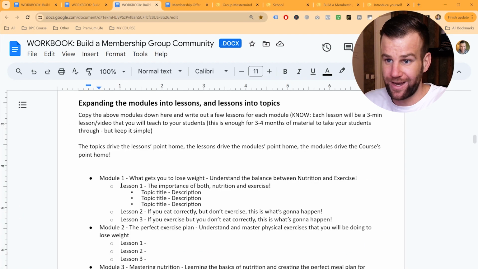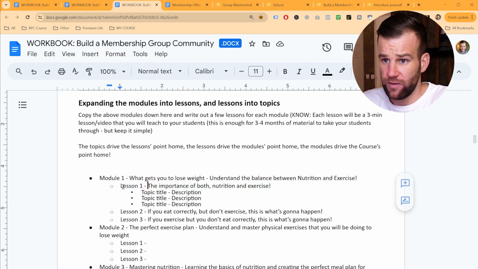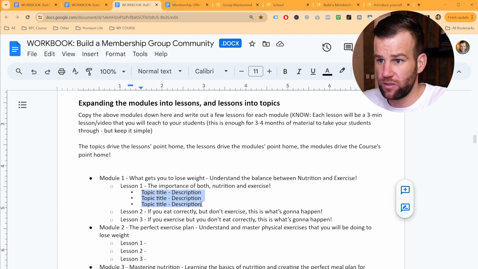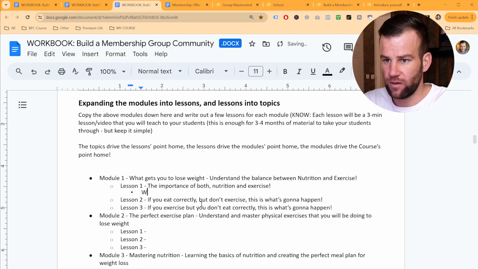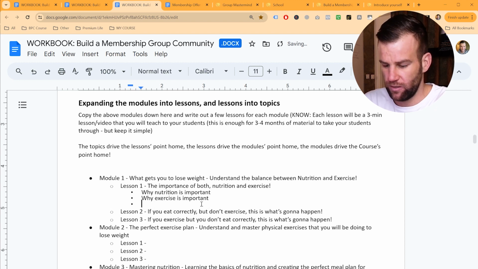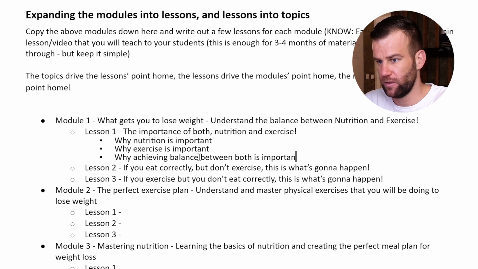But now, after you expand it into lessons, I need you to expand each lesson into a few topics so you can actually teach that lesson, right? So for me to teach the importance of both nutrition and exercise, right, I would write now here why nutrition is important, why exercise is important, and why achieving balance between both is important, right?